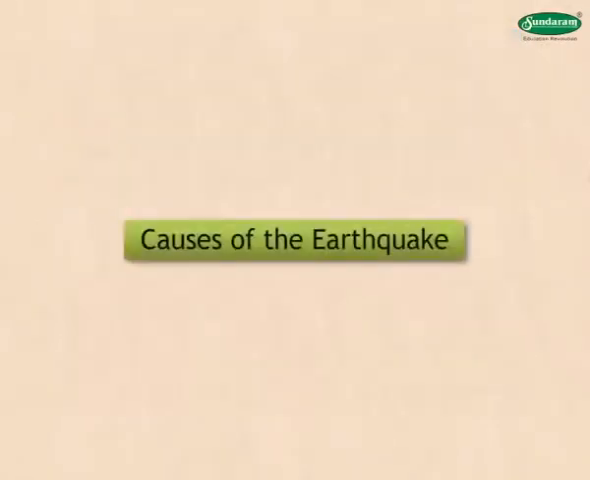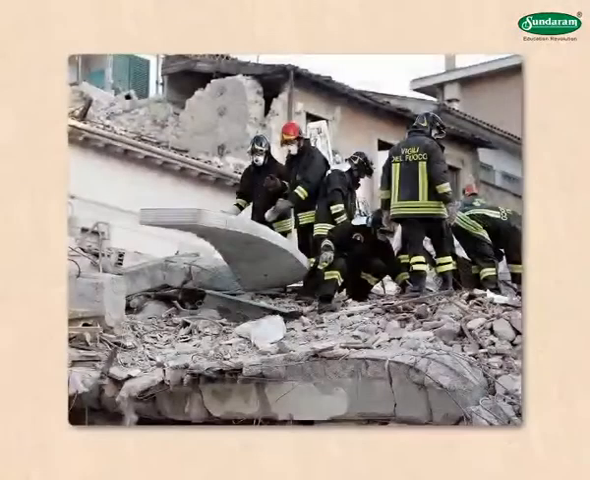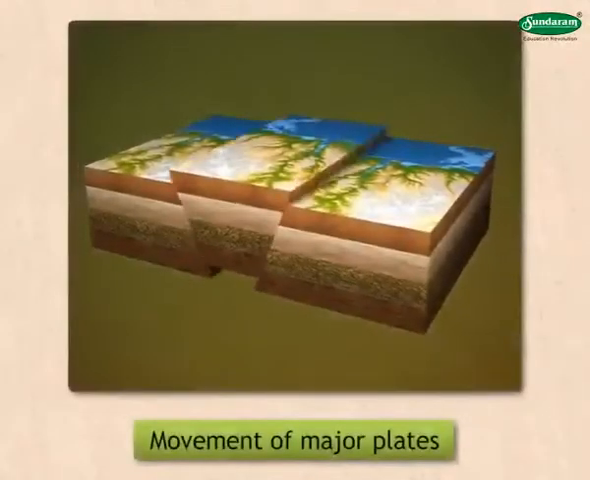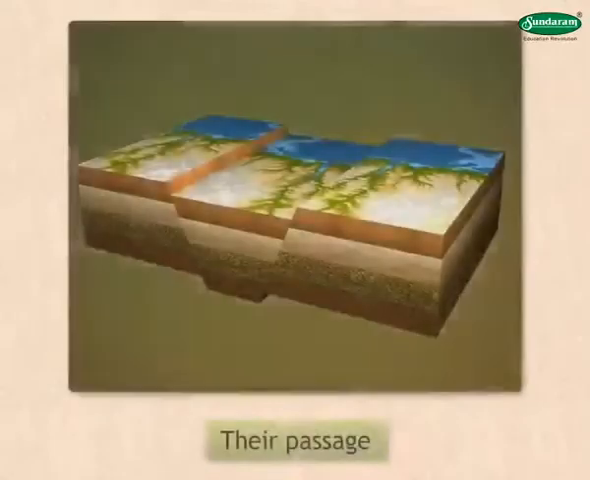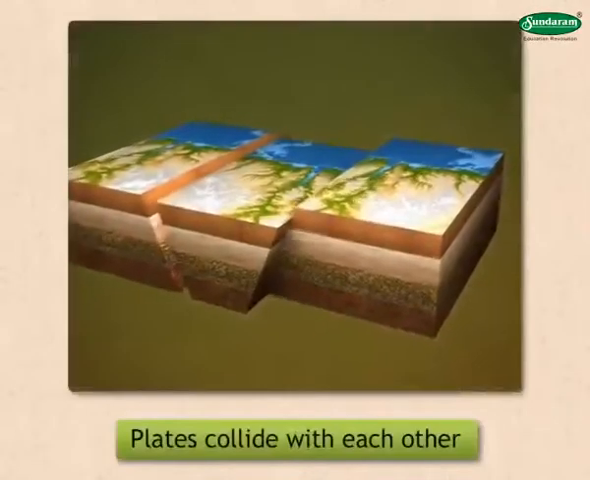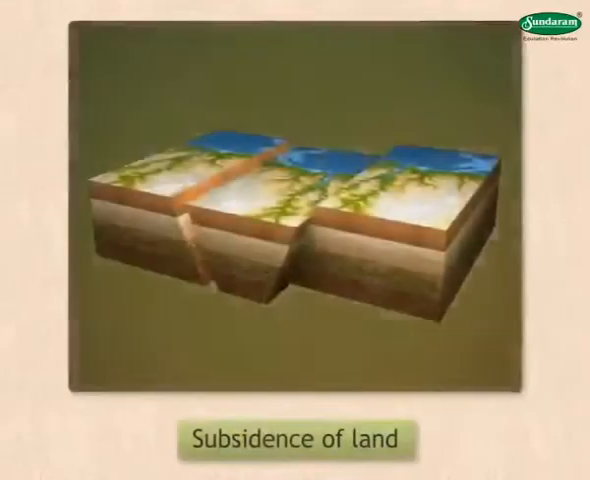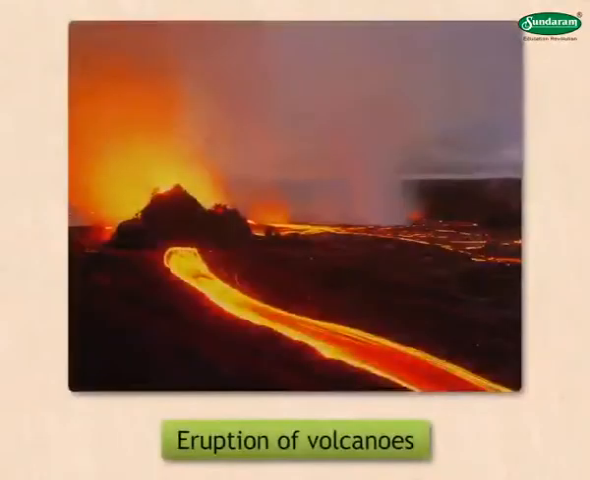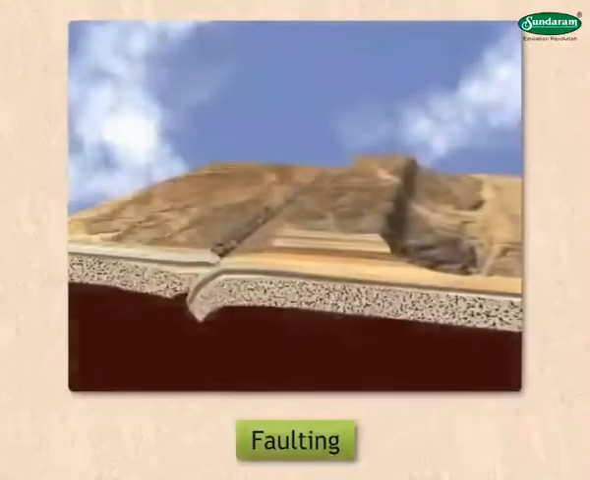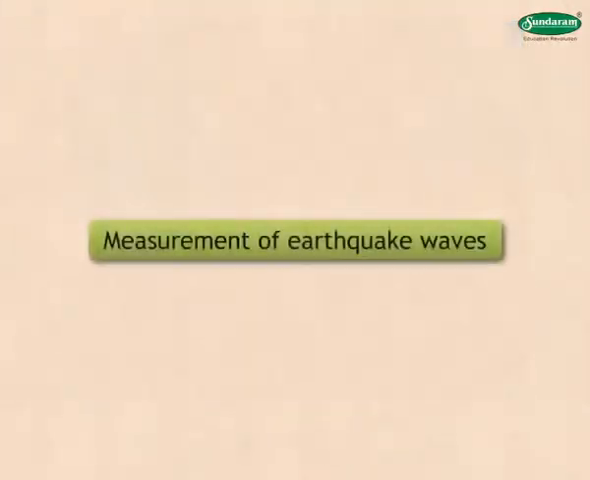Causes of the earthquake. Let us look at some of the causes of earthquakes. 1. Due to the movement of plates. 2. Their passage. 3. Their collision with one another. 4. Subsidence. 5. Eruption of volcanoes. 6. Faulting, etc.